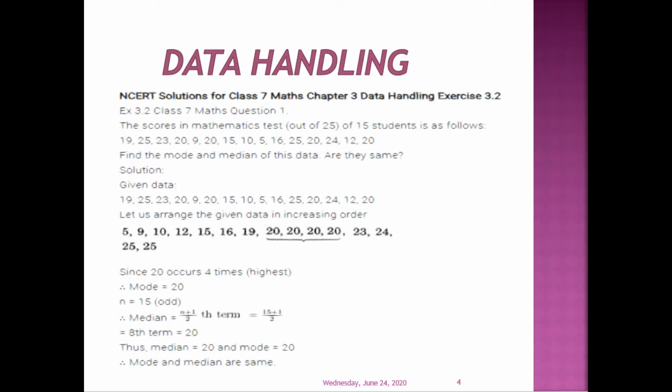So in this, 20 occurs 4 times, which is the highest, so mode is 20. Here the total number of students given is 15. So n is 15. In this, median is equal to (n plus 1) by 2 term, that is 15 plus 1 by 2, that is 16 by 2, which is the 8th term, which is equal to 20. So median is 20 and mode is 20.